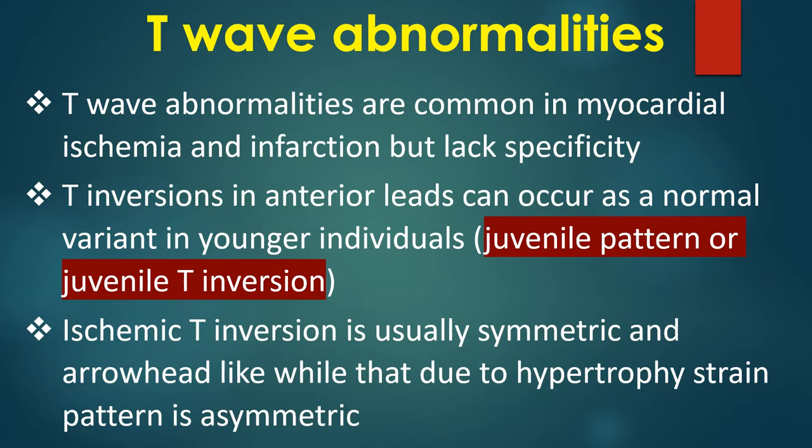T wave abnormalities are common in myocardial ischemia and infarction but lack specificity. T inversions in anterior leads can occur as a normal variant in younger individuals known as juvenile pattern or juvenile T inversion. Ischemic T inversion is usually symmetric and arrowhead-like, while that due to hypertrophy strain is asymmetric.